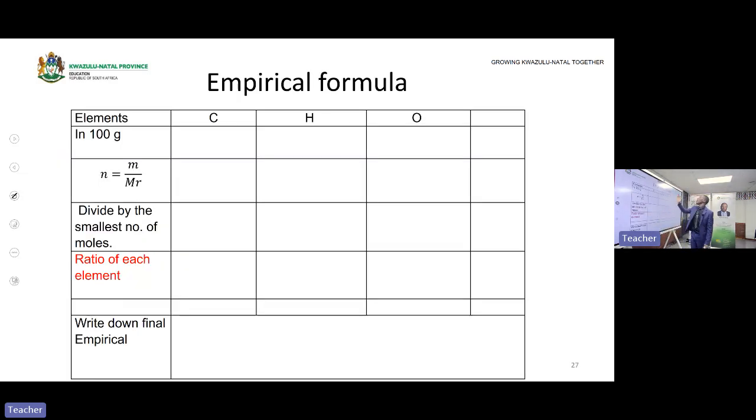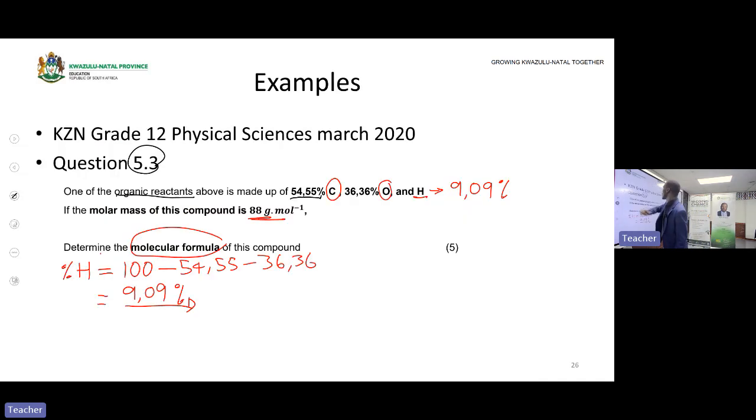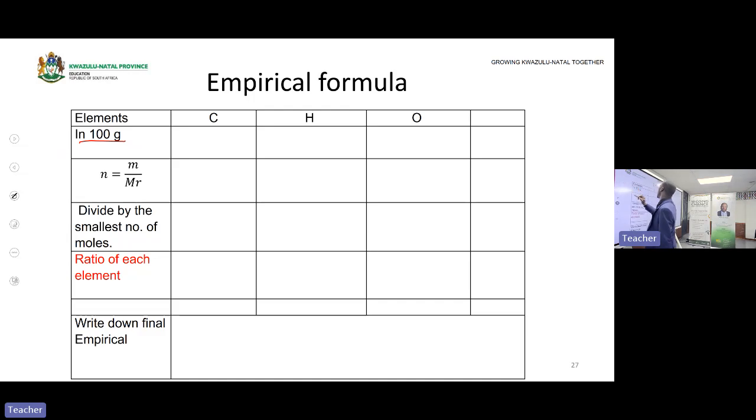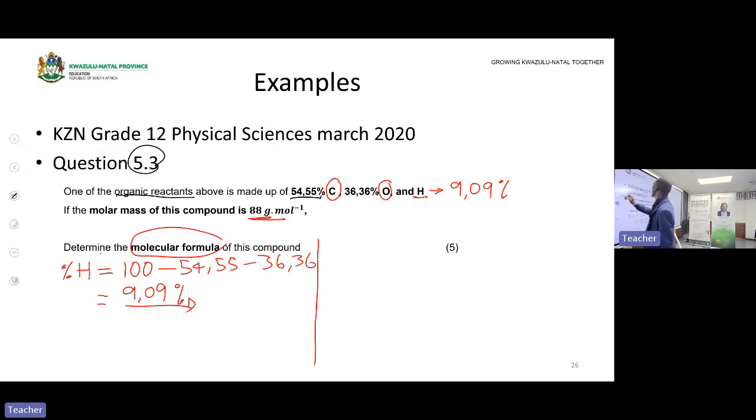Here is our table again. I have carbon, hydrogen, as well as oxygen. But here I have the mass in grams, not the mass in percentages. In my previous slide, I have the percentage composition. So I need to convert these percentages to what? To grams. How do you convert these percentages to grams? In the table, you assume that the percentage is out of hundreds, or the mass is out of hundreds.